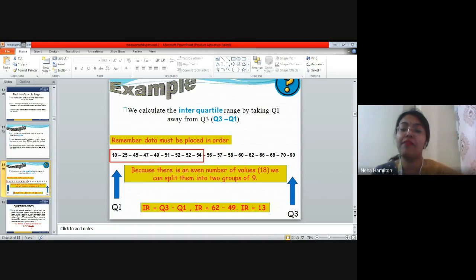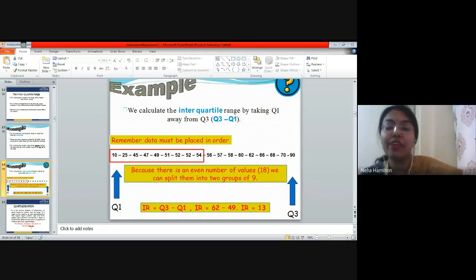That means they have to find out the median, right? The median value in the third quartile minus the median value in the first quartile. If you calculate the median or the middle value in Q3, you will find it to be 62, which is the middle value. If you keep your finger on 62, you will find four digits here and four digits there, right? That is how it is a median value. And in quartile 1, if you put your finger on 49, you will find four values here and four values there, right?